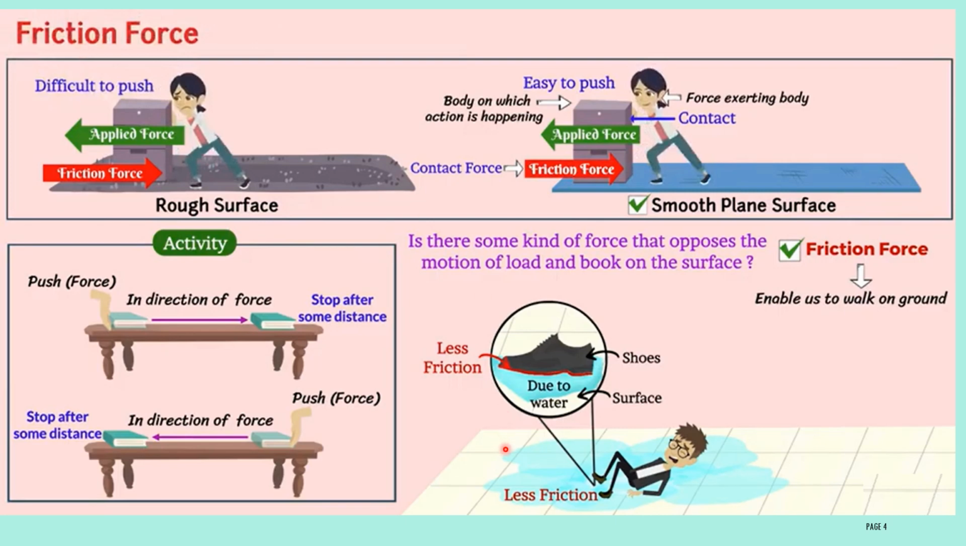Consider one more smooth surface. Spread water on the smooth surface. Then because of the less frictional force, if this boy wants to walk on the surface, he will fall down. Here the frictional force acts between the shoe and the surface of water. Because of less friction he is unable to walk, he will fall down. Here frictional force is nothing but an opposing force. It acts in the opposite direction of the applied force.